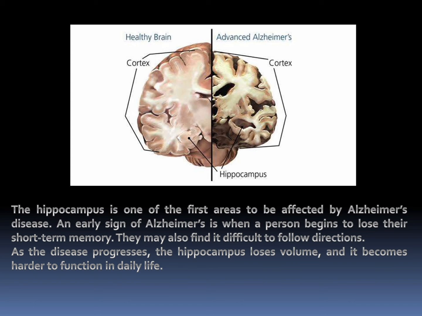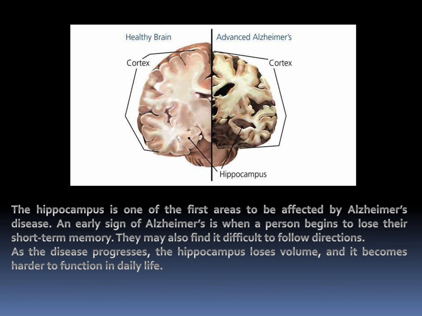Mild cognitive impairment is a condition in which a person faces a decline in memory and thinking ability. It is categorized into amnestic MCI, that is mild cognitive impairment, and non-amnestic MCI, based on thinking skill.